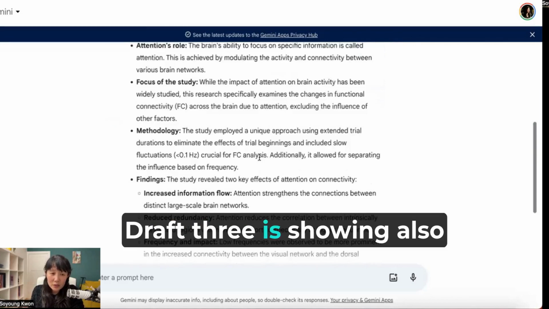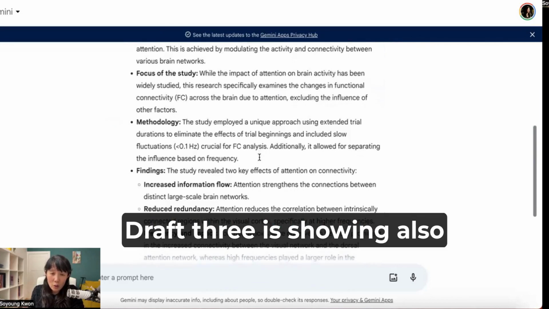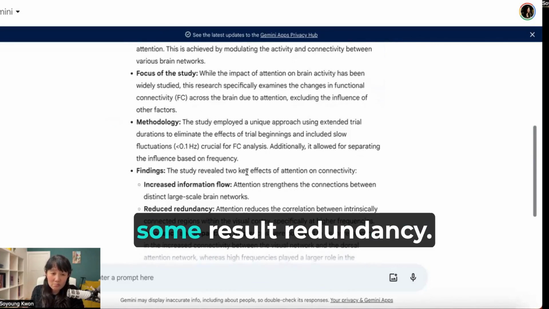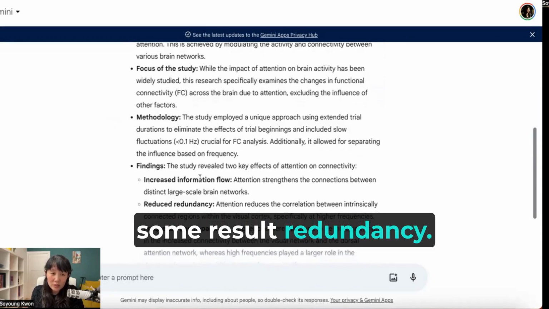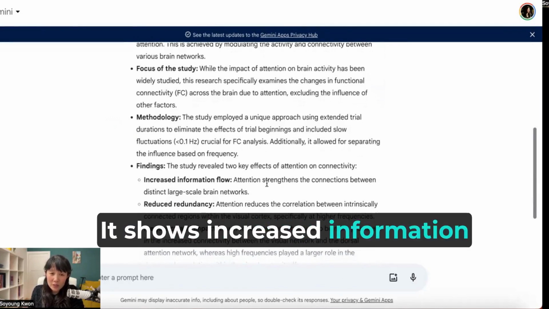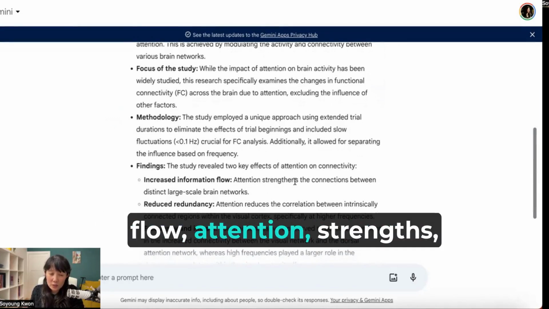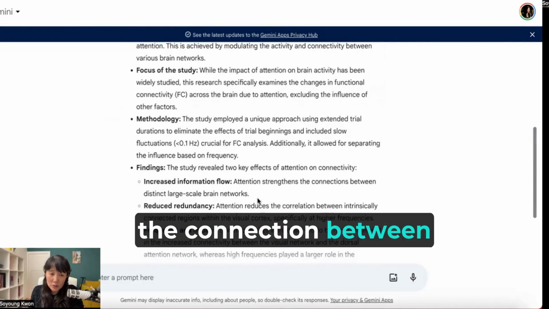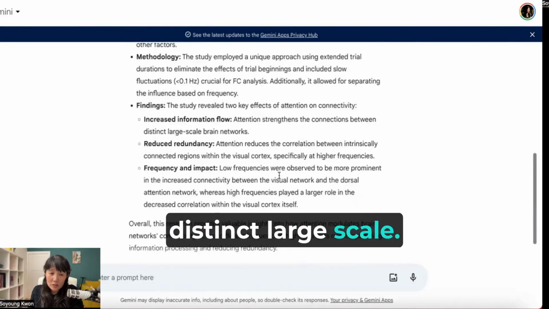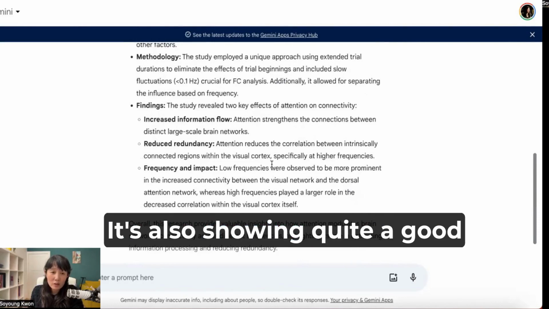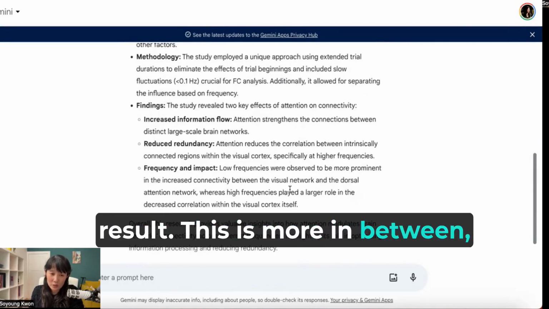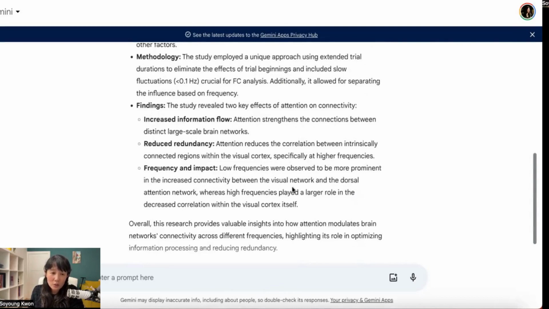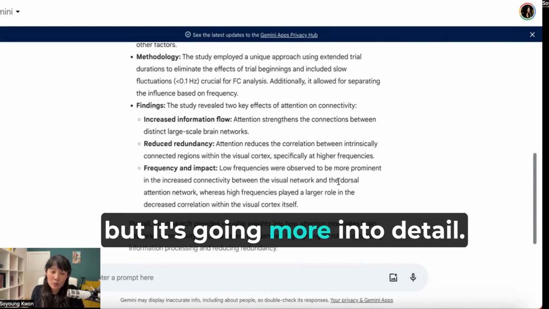And let's check draft 3. Draft 3 is also showing some results. It shows increased information flow. Attention strengthens the connection between distinct large scale networks. It's also showing quite a good result. This is more in between, but it's going more into detail.